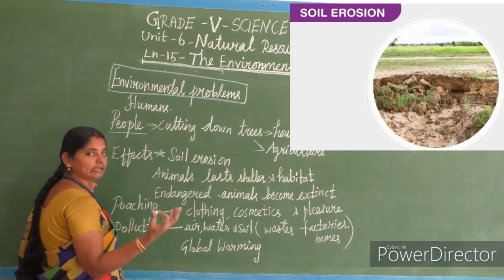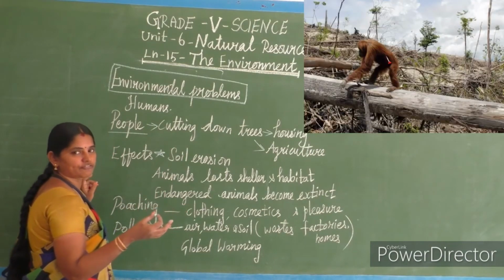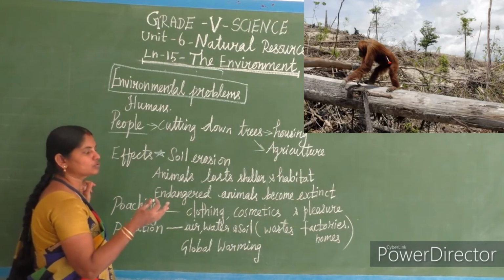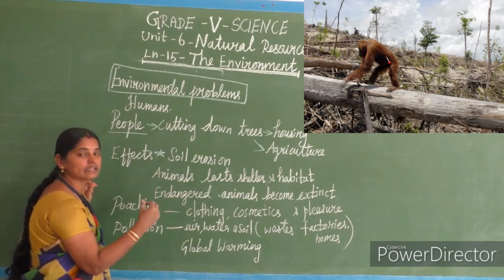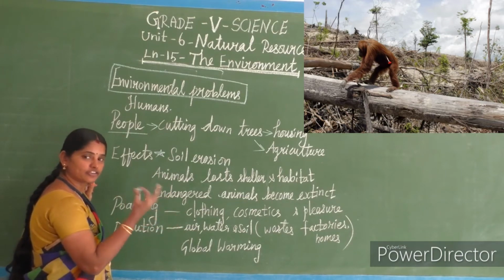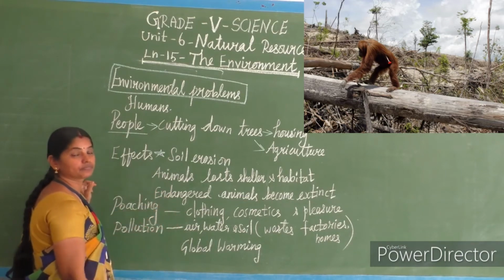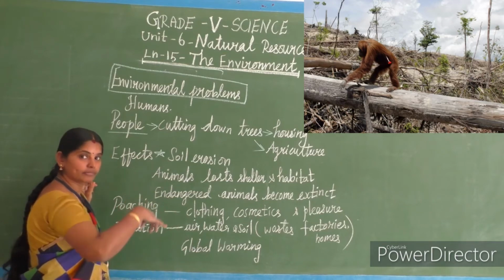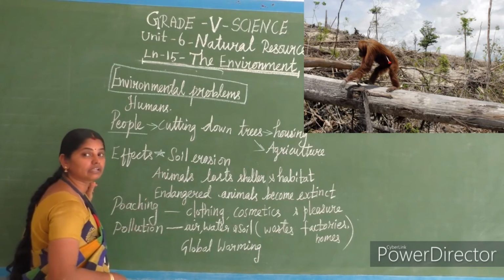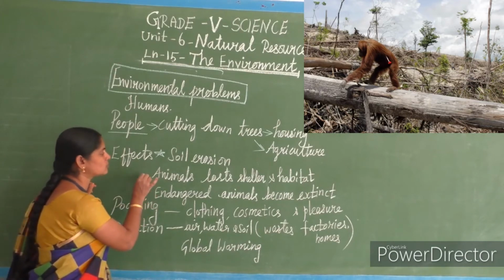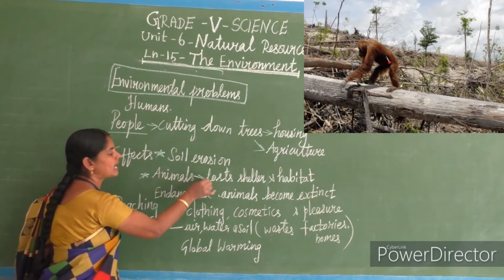And automatically the forest life will get disturbed. The animals who live in that area lose their shelter and habitat. They are getting food from those plants only. If we cut down those trees, they lose their shelter and habitat. Animals lose their shelter and habitat.